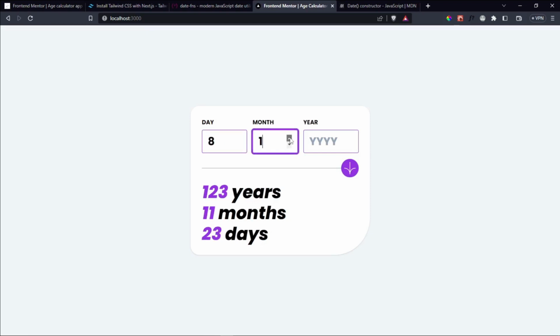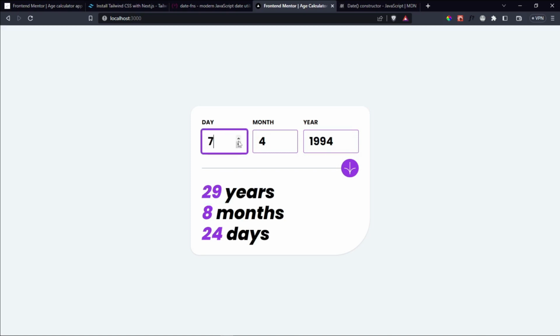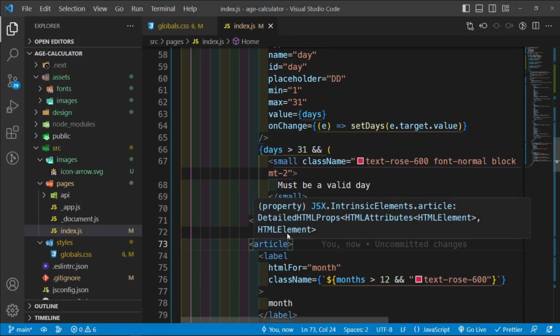So let me place in month 4. Let's add in a date here. Let's say about 94. So 29 years. That looks okay. Is this evaluating correctly? Why am I having my doubts with this? Okay.